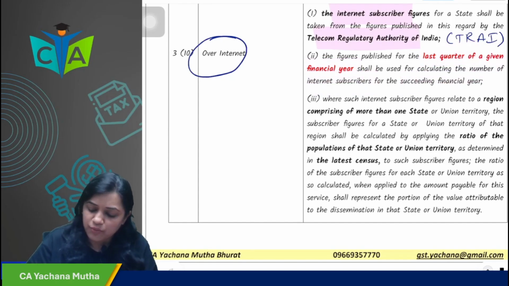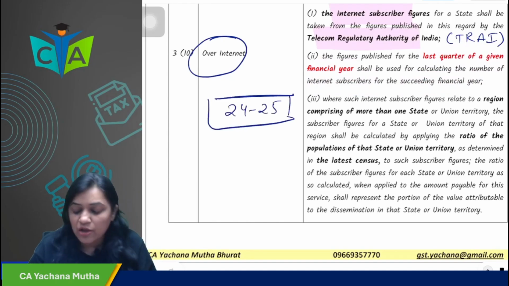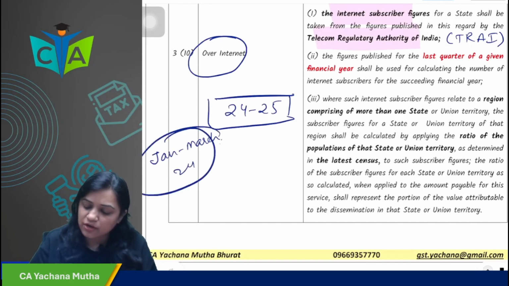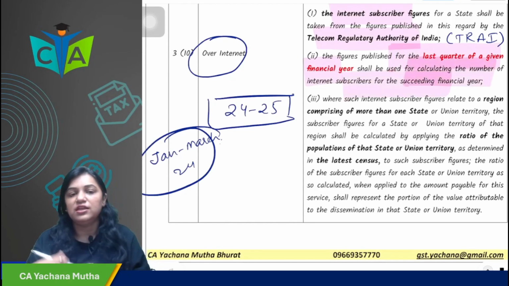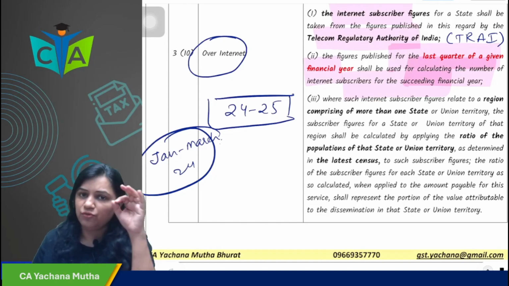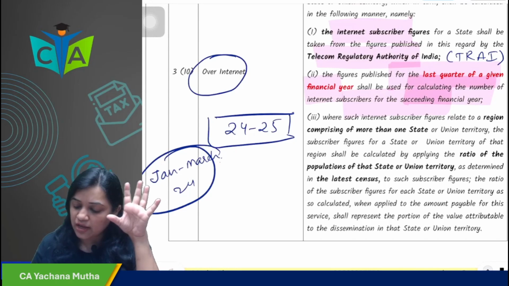So for 24-25, if you want internet subscribers, which data will you use? You will use the data of the Jan to March 24 quarter. The figures of the last quarter of a given financial year will be used for the succeeding financial year. So for 24-25, what data will you use? Jan to March 24 data of internet subscribers of TRAI.